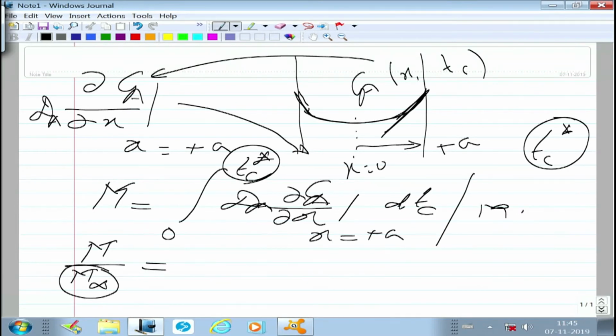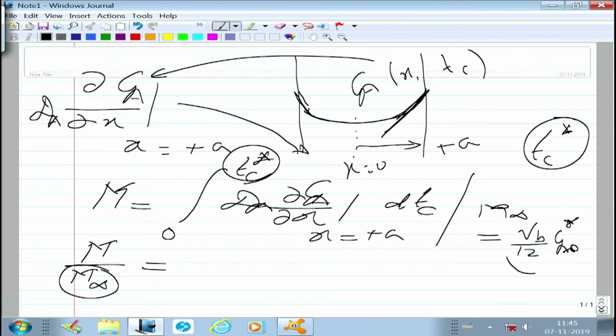And what is that? M infinity could be written as Vb by 12, that is the volume of the gas pyramid, times this Ca 0 star, the gas phase concentration to begin with.